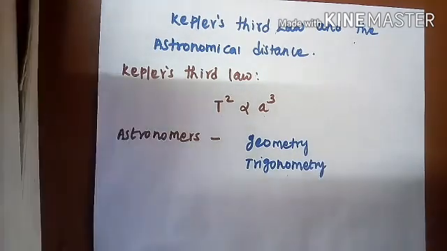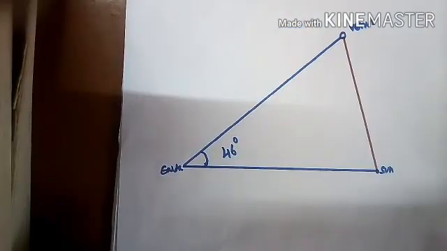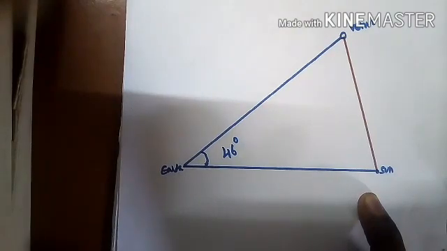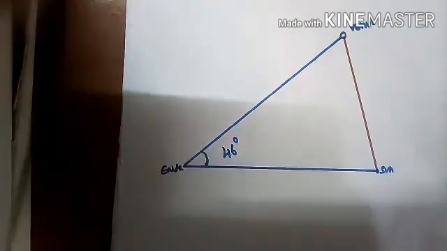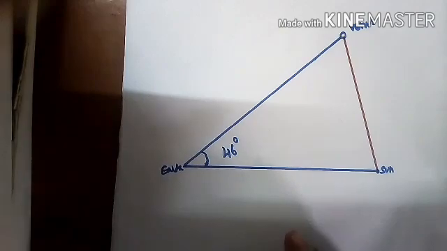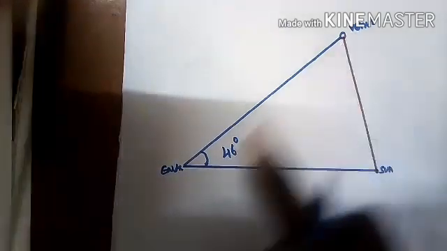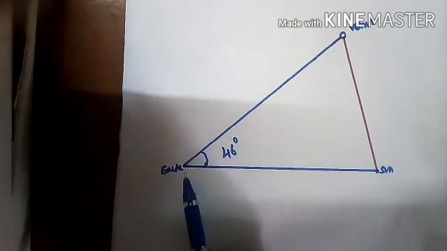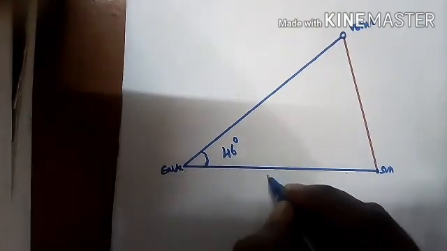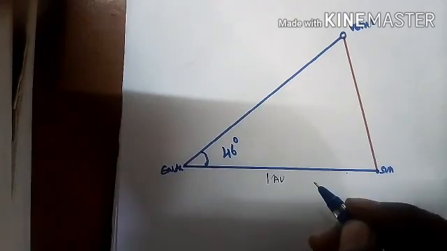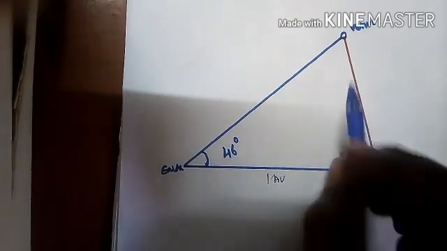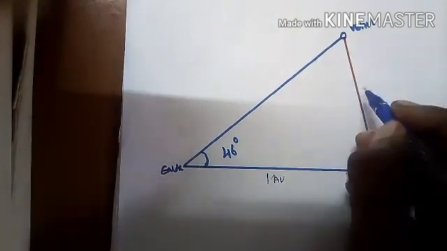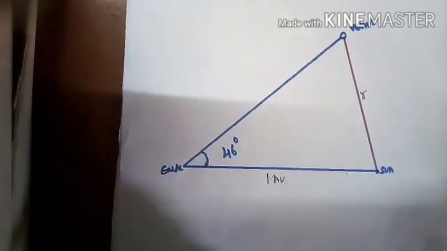For example, astronomers find out the distance between Venus and the Sun. How can it be calculated? From a number of observations, the angle between the Earth and Venus is 46 degrees. You know very well the distance between the Earth and Sun is 1 astronomical unit. So how can we calculate the distance between Venus and the Sun? This distance is denoted as smaller r.